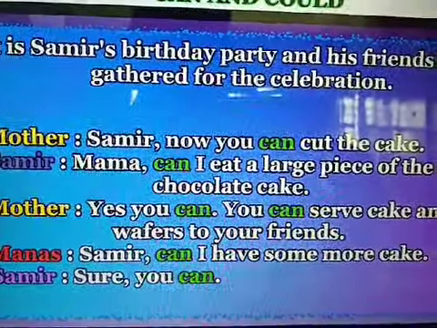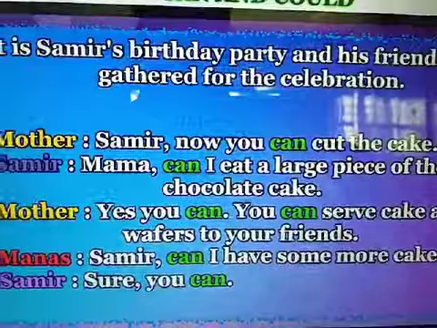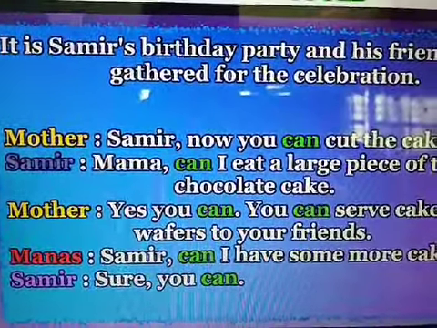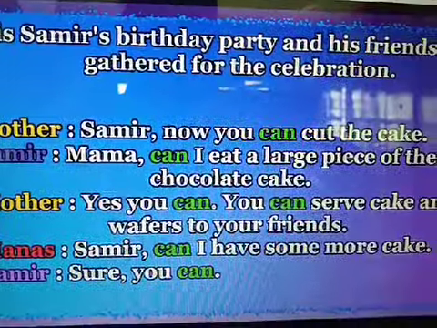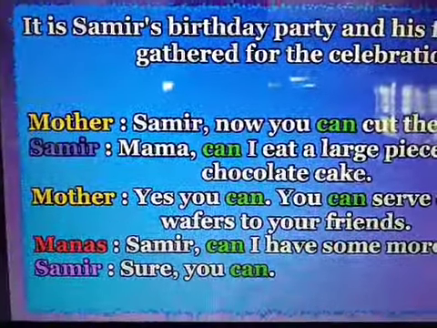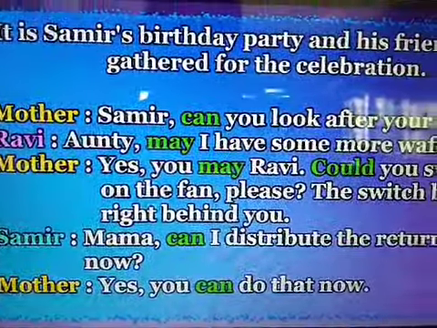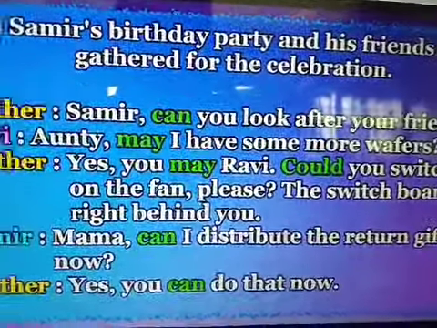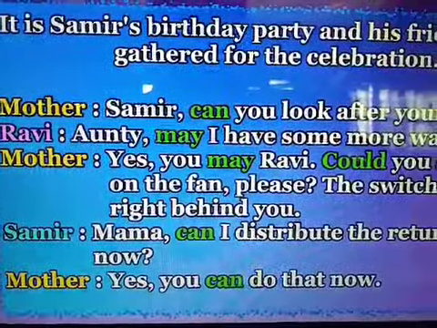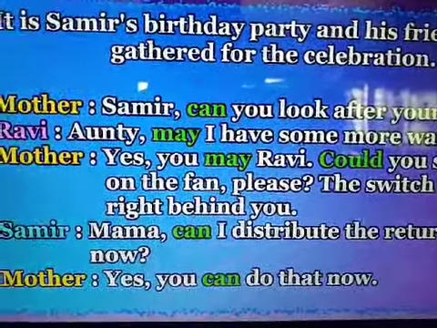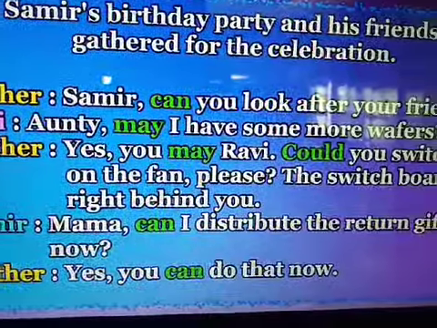You can serve cake and wafers to your friends. Manas: Sameer, can I have some more cake? Sameer: Sure, you can. Mother: Sameer, can you look after your friends? Ravi: Auntie, may I have some more wafers? Mother: Yes, you may, Ravi.